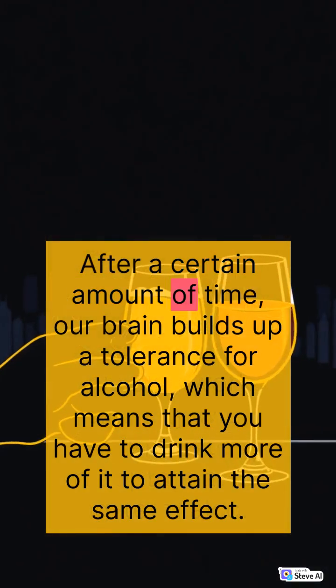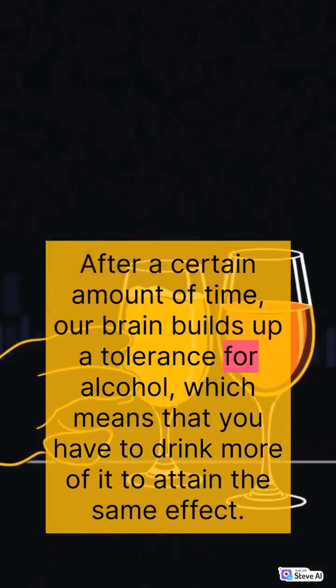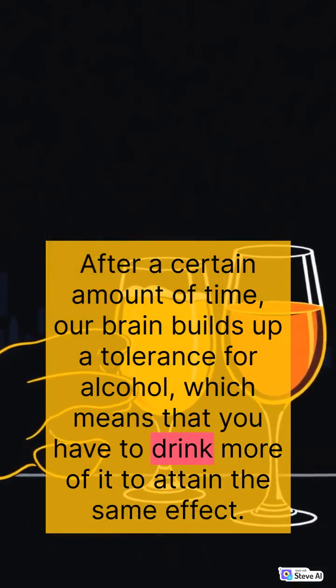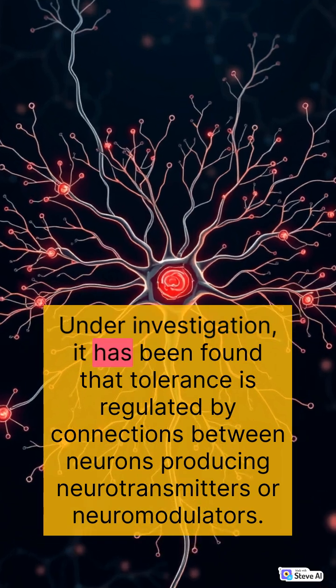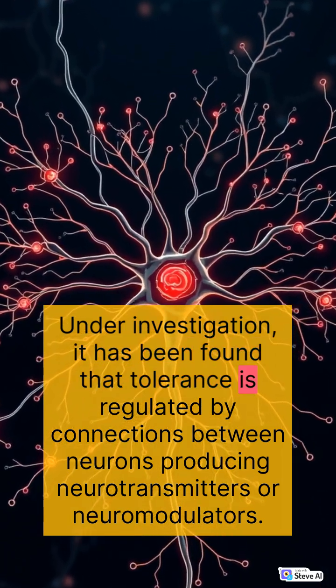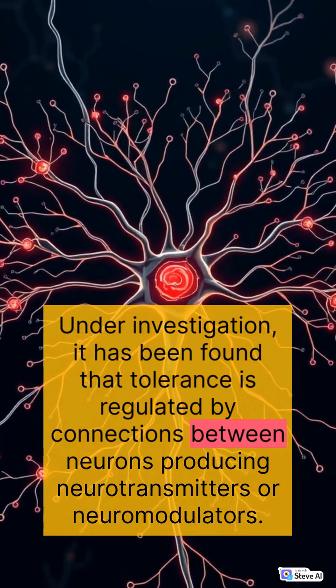After a certain amount of time, our brain builds up a tolerance for alcohol, which means that you have to drink more of it to attain the same effect. Under investigation, it has been found that tolerance is regulated by connections between neurons producing neurotransmitters or neuromodulators.